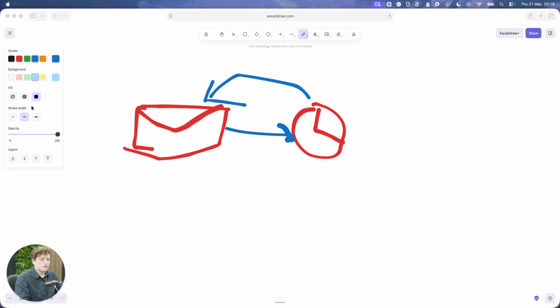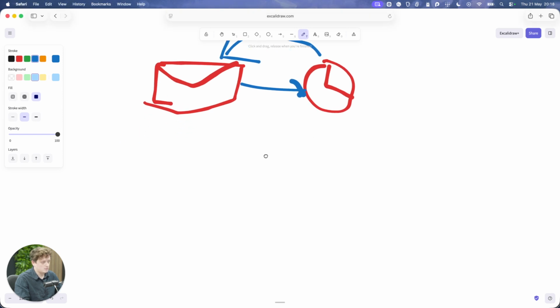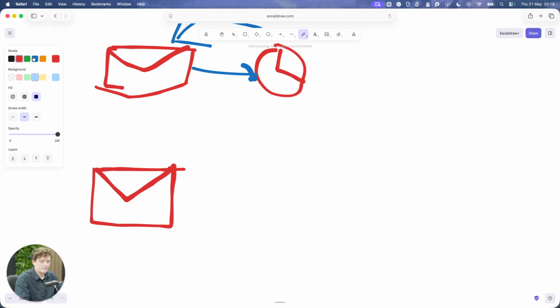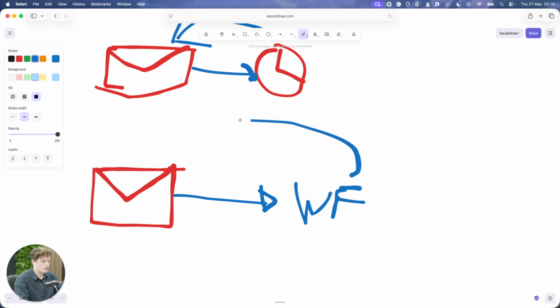That's all well and good, but actually what we could do is set up an agent system. Forgive my terrible drawing here. An email comes in from a customer, and then we send that to some sort of workflow, and the workflow is going to check the knowledge base and respond to the customer. That's one other option. So the workflow runs and then it responds to the customer. That's a very simplistic way of automating customer support.